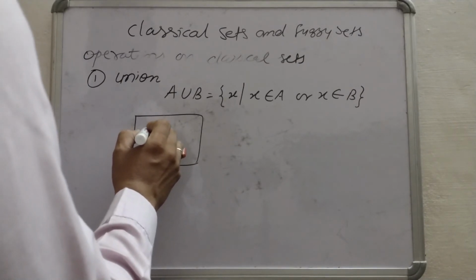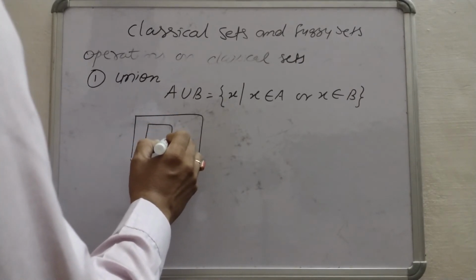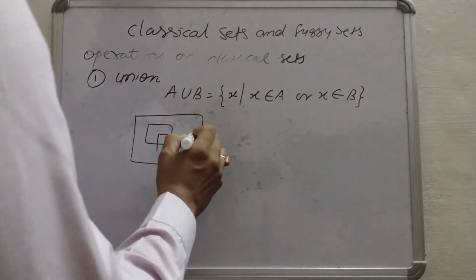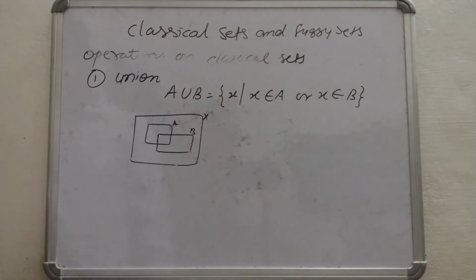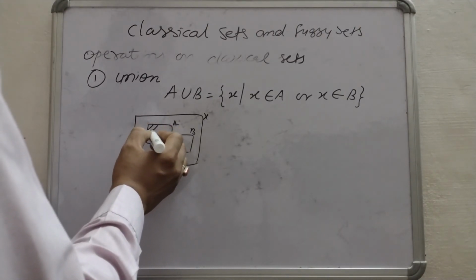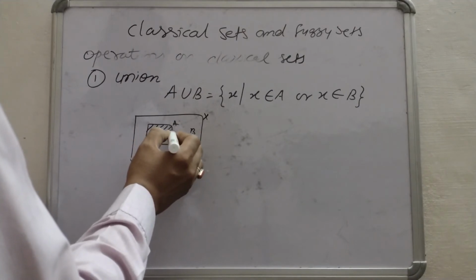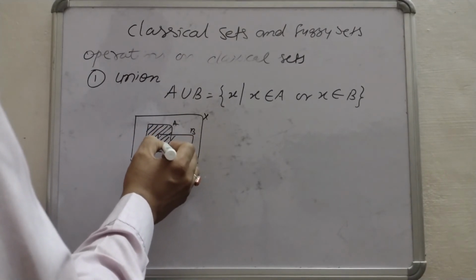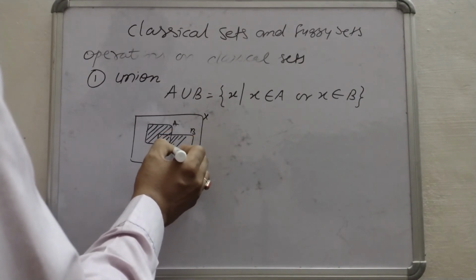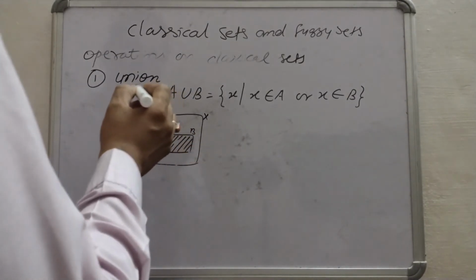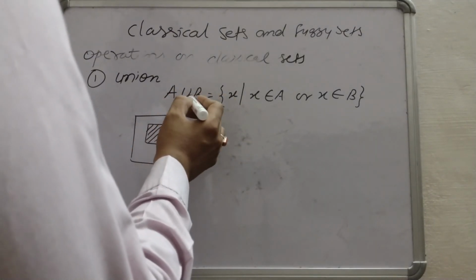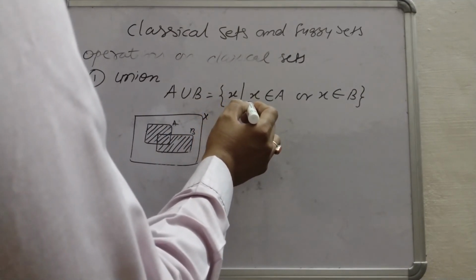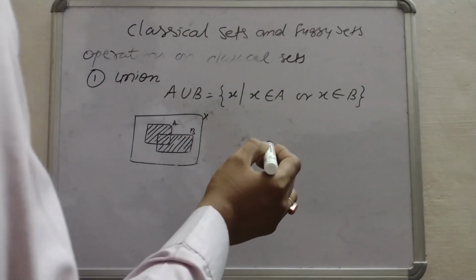Suppose this is the universe, here set A is there and here suppose set B is there, and we have to find out A union B. Then this shaded region, the elements which are present in A or in B, all will be considered while calculating union. That's how to read this: A union B equals X, where X belongs to A or X belongs to B.